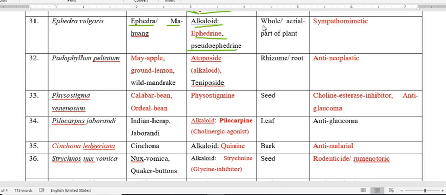Whole aerial part of the plant possesses almost this constituent, ephedrine, and is a sympathomimetic. We have to use this as a sympathomimetic.